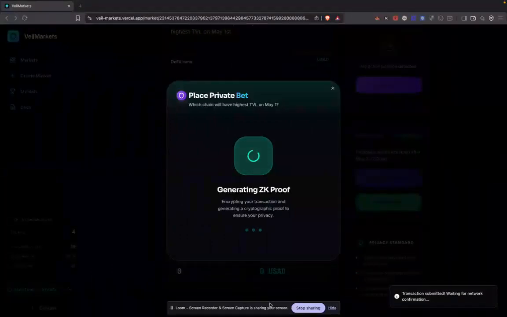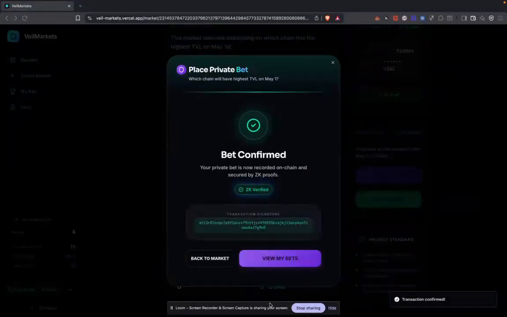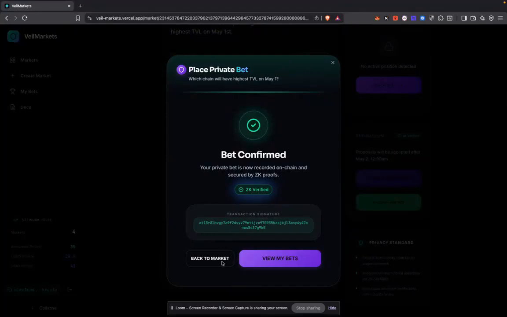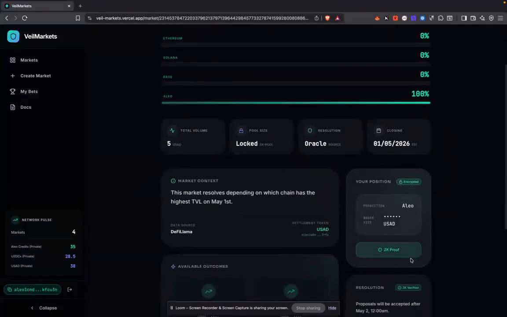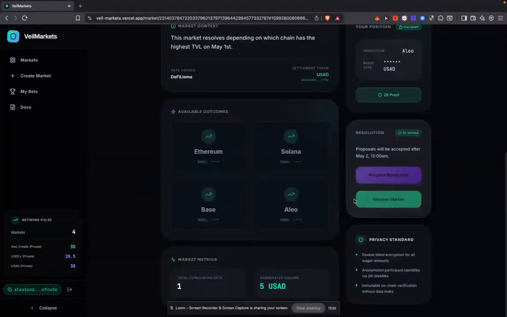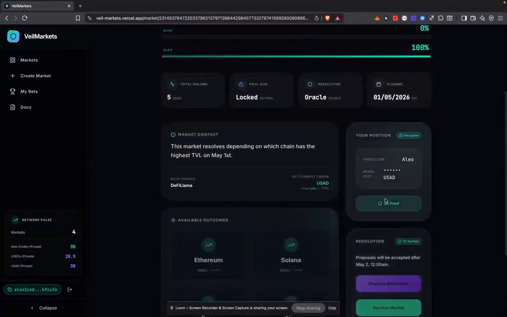And that goes through. And yes, the bet is confirmed, and now when I check here, I can see that my bet has been confirmed. As you can see, there's this propose resolution and resolve market button. The way this works is that resolve market does not show for every other person. It only shows for the admin, but any other person can become a proposer, and you can only propose after a market has expired.